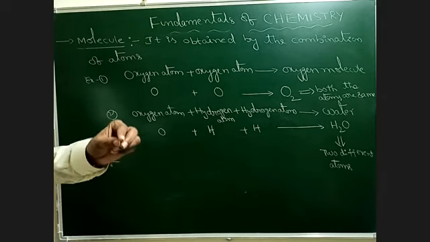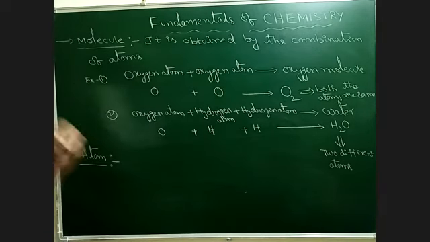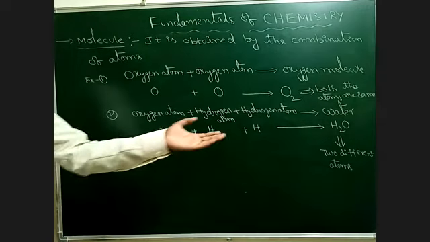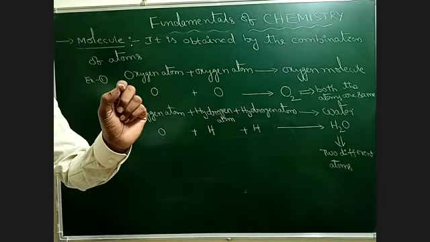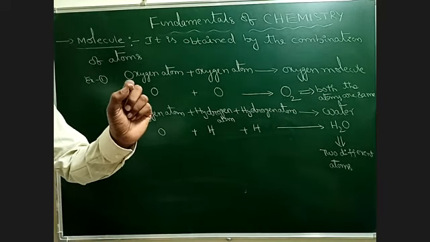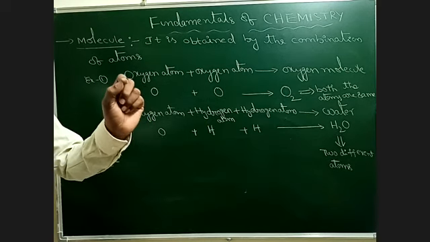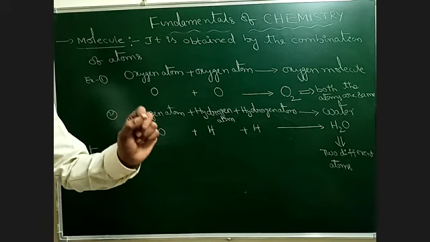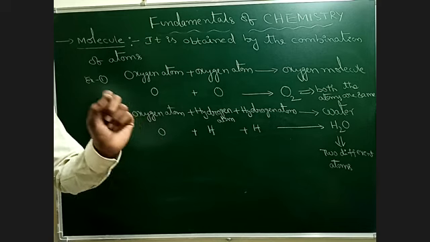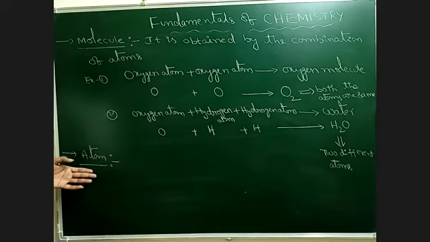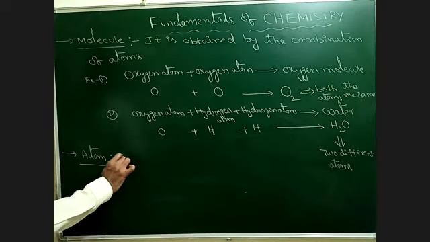Absolutely the smallest particle of matter, because we cannot see one water molecule with our naked eye. Then, if it is not possible to see the molecule, is it possible to see the atom? Absolutely not, right?